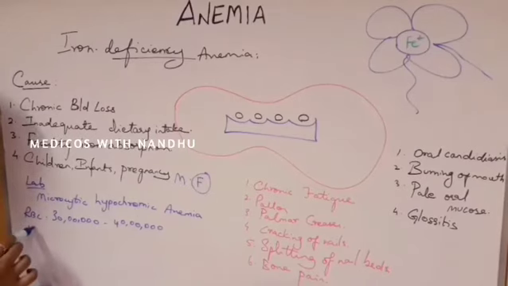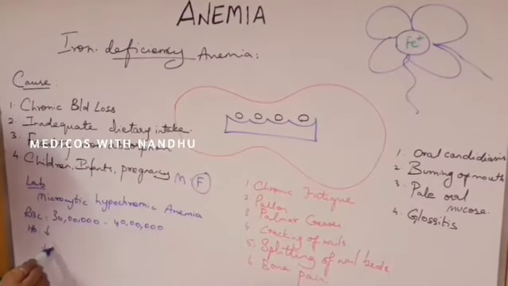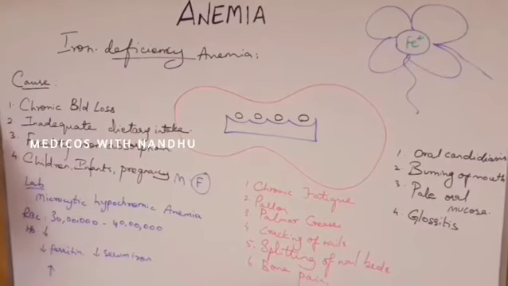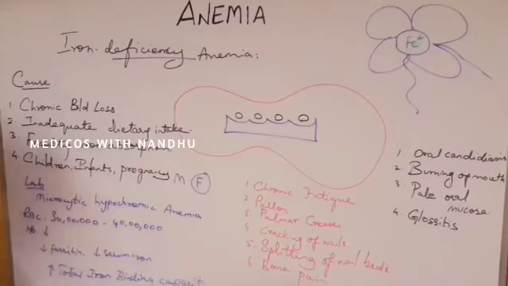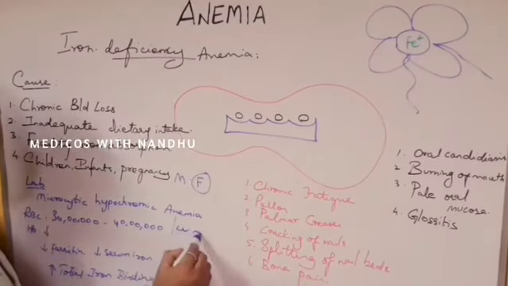Hemoglobin will be low, and there will be low ferritin, low serum iron, and increased total iron binding capacity. So these are the lab diagnoses which can be seen.